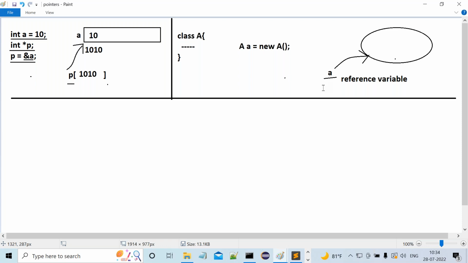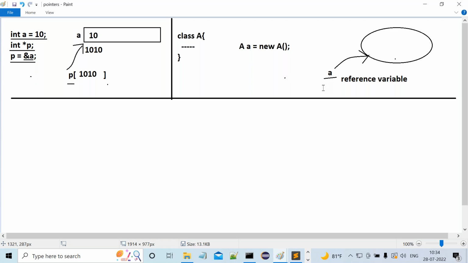Here the point is what? In C and C++, a variable is referring to a block of memory. That's why it's a pointer variable. In Java also, a variable is referring to a block of memory, so we are calling it a reference variable in Java. But why are we not calling it a pointer variable? How can you say pointers do not exist in Java? This is the question. If you want to answer it, we have to differentiate pointer variable and reference variable.